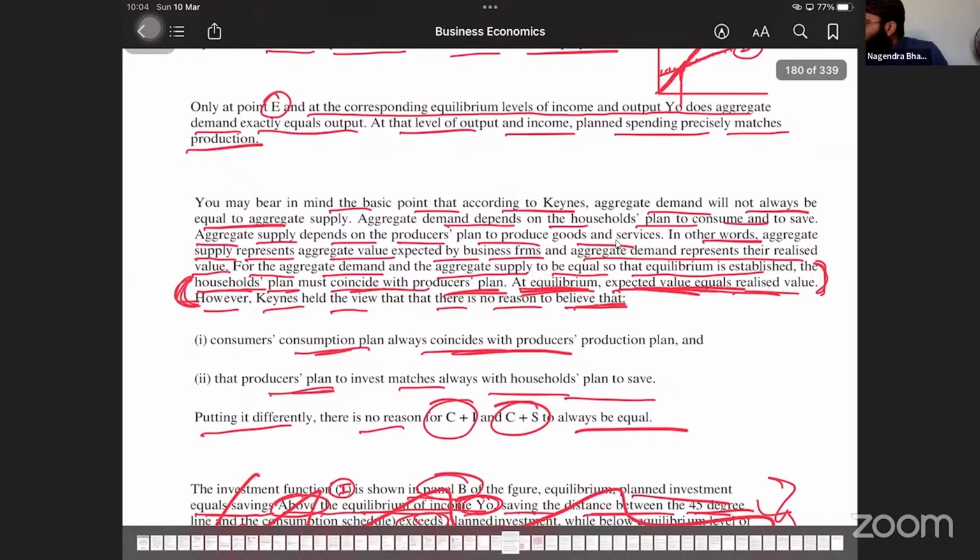Okay. Yes, everyone, let's start. In last class, we started with John Maynard Keynes' Keynesian theory about the national income. We studied about Keynesian theory. There are some basic concepts that we studied.